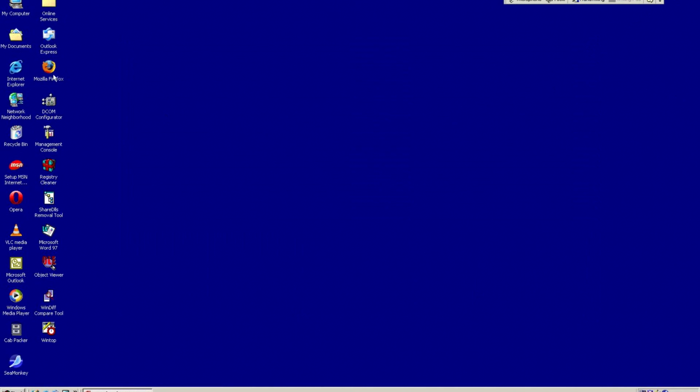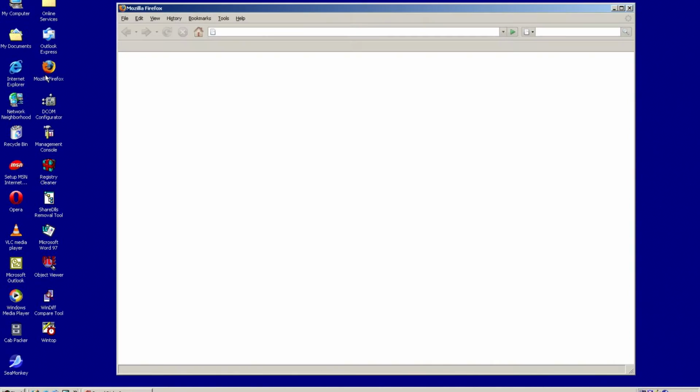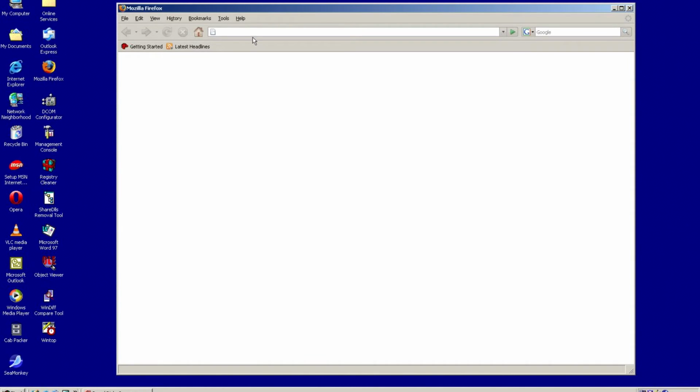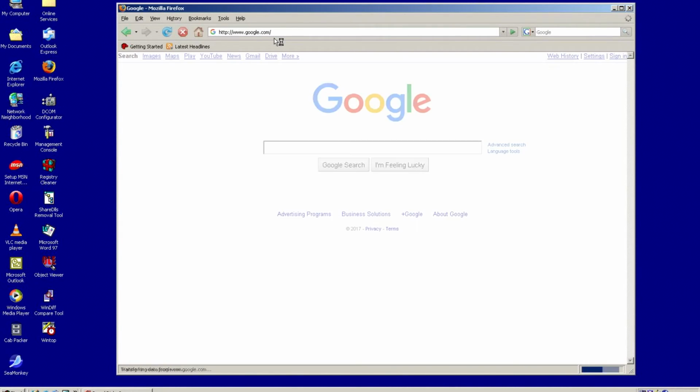And now we have Firefox 2.0 and Firefox 4 and 6. I mean, Firefox 4 was working on Windows 98, but once I installed the unofficial service packs, I guess it messed up Firefox, and 4.0 just got all messed up. But Firefox 2 does load, though be warned that not all sites will load. YouTube will not work, but stuff like Google works. And this was released in 2008, and as you can see, it loads.